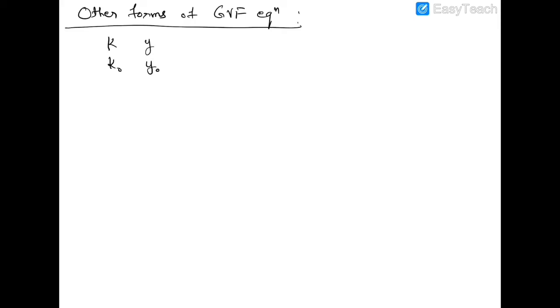Then K is equal to Q divided by root over Sf and K naught will be Q divided by root over S naught. This represents the conveyance in case of non-uniform flow or gradually varied flow, and this represents the conveyance in case of uniform flow.